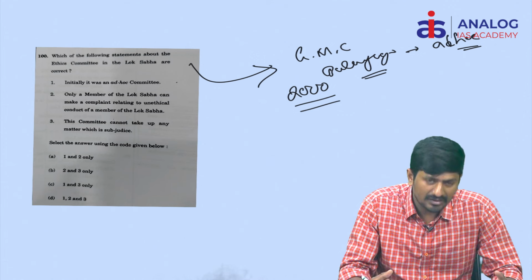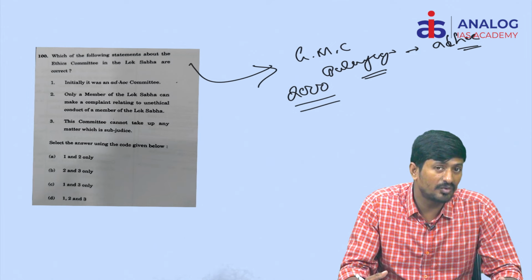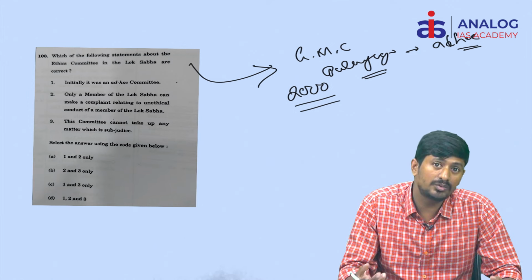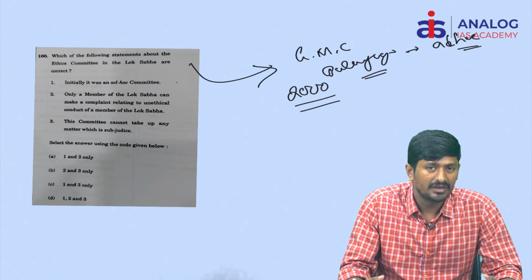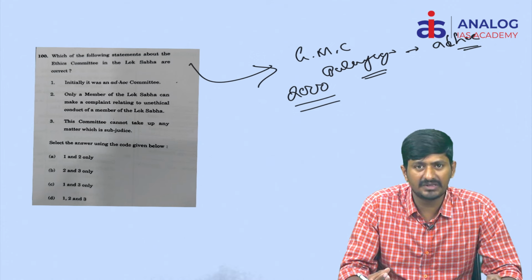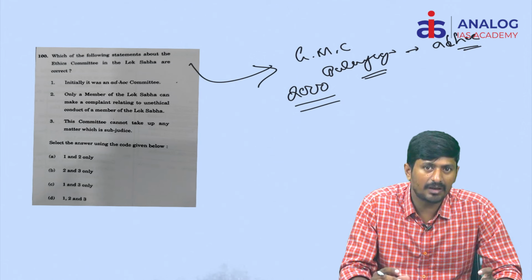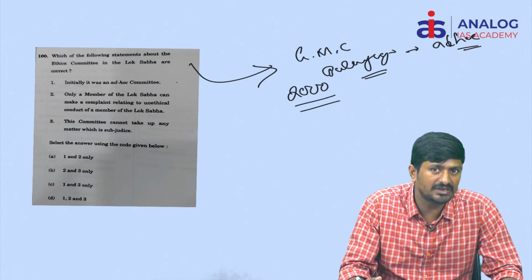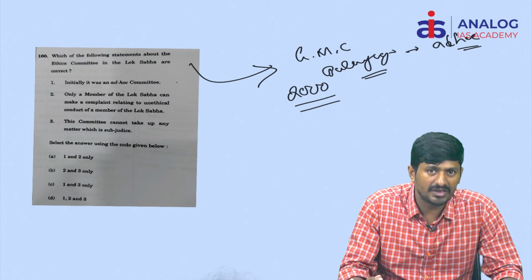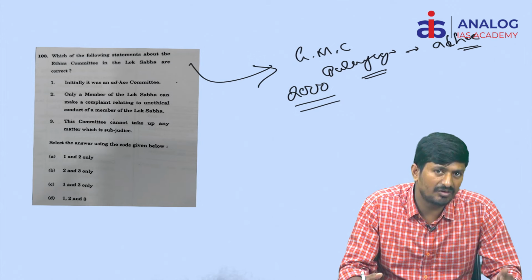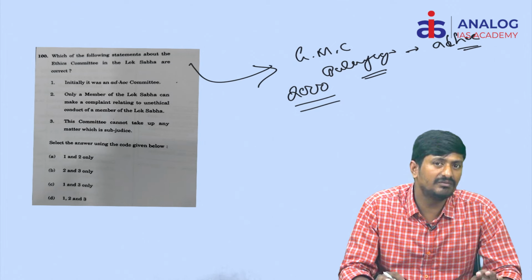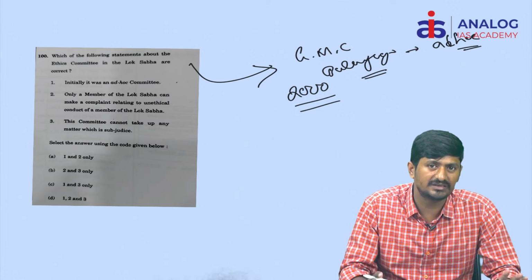Basically, in the Indian democracy, the problem is there are only a limited number of parliamentary sessions, and that too at the discretion of the executive. Because of this reason, effective supervision is lacking over the government. In order to fill this gap, various committees have been constituted, which include standing committees and ad hoc committees. Standing committees are called permanent committees, ad hoc committees are called temporary committees. Ad hoc committees are established to solve a particular purpose. Once such purpose is solved, the ad hoc committees cease to exist.